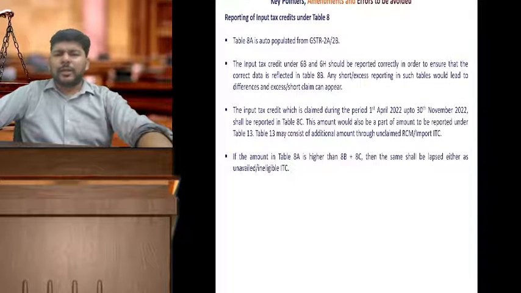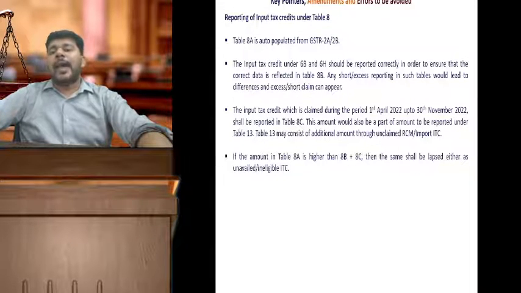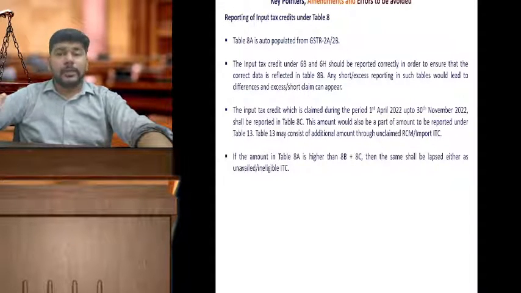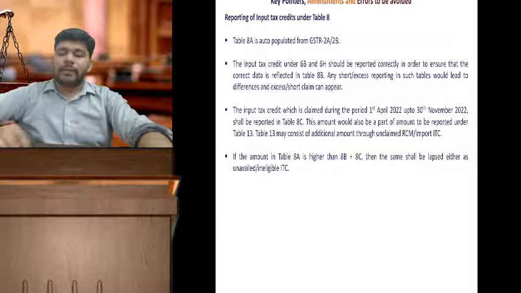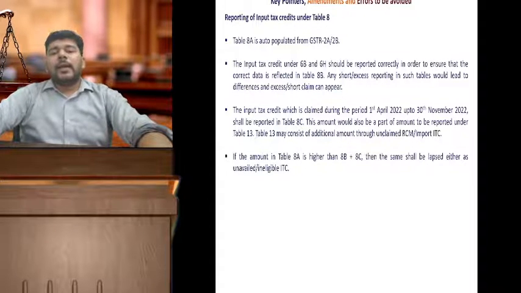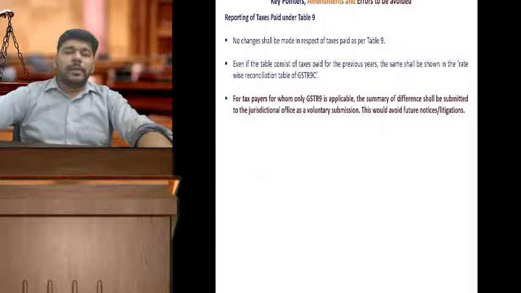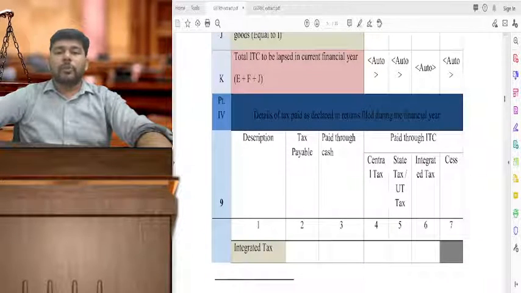Now, I am not going through each and every point, since, like I said, we want to keep this discussion limited to only the key pointers and the errors to be avoided along with the amendments. We have been doing the clause-wise analysis separately, so that will go of course for every table, every clause, in those particular videos. Now, the table number 9, very importantly, as I said, again, this table is auto-populated.